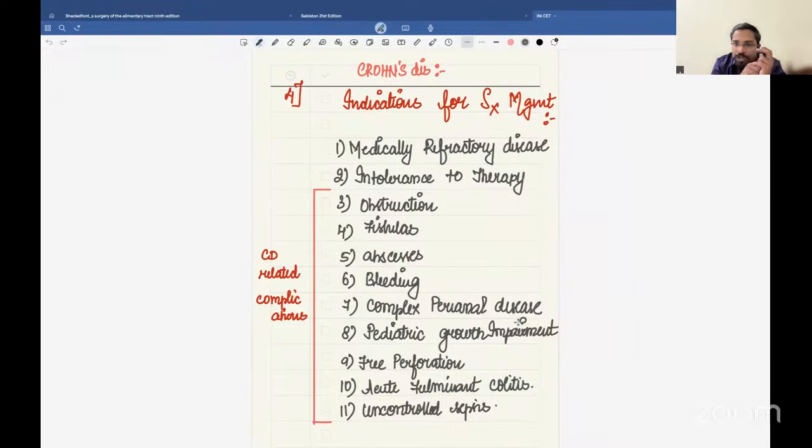Any complication of Crohn's, like obstruction, fistula, abscess, bleeding, complex perianal disease, and growth impairment in the pediatric age group, or less common conditions like free perforation, acute fulminant colitis, or uncontrolled sepsis, you have surgery as the prime management of treating Crohn's.